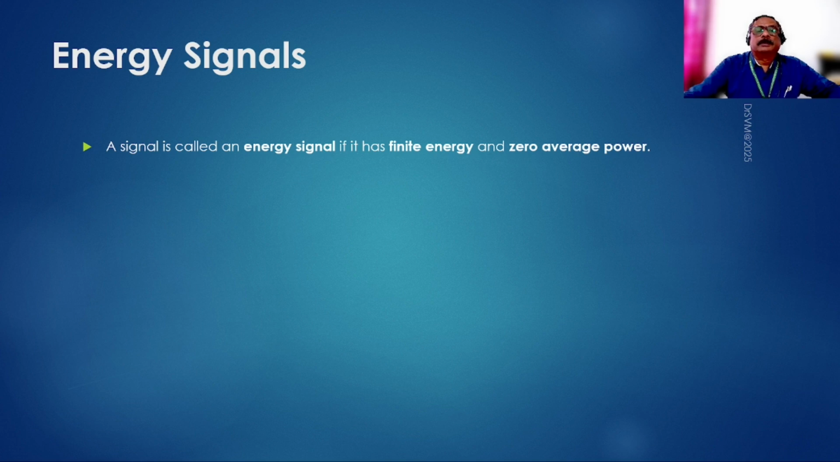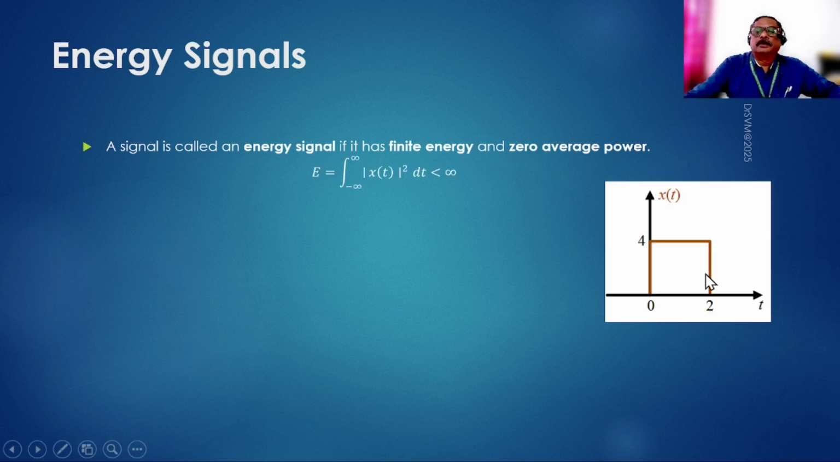An energy signal is one which has a finite energy and zero average power. So if we look at this particular signal, x of t has a magnitude of 4 from 0 to 2, and from minus infinity to 0 the value is 0. From 2 onwards up to plus infinity it is 0. Only between 0 and 2 it has a value of 4. So if we integrate this from minus infinity to plus infinity, only this part will contribute to the integration, the rest is all going to be 0, and hence the overall value will of course be finite.